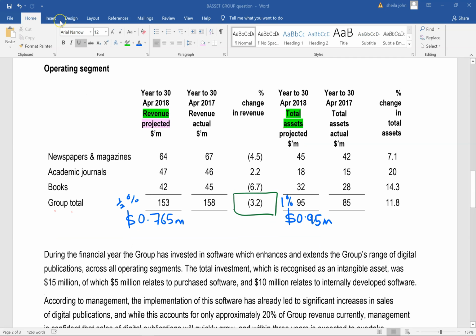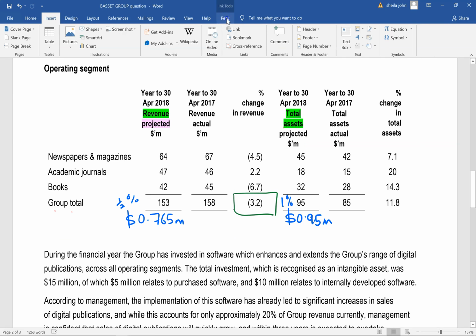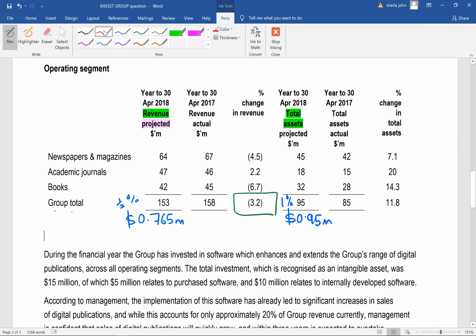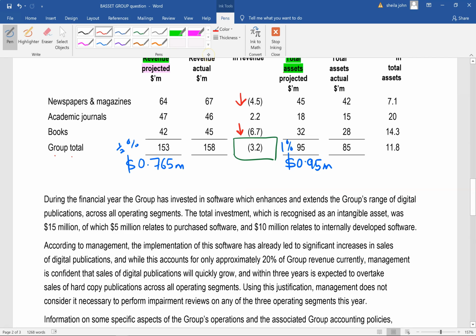Now, since we're looking at the segmental information, you can see that the revenue for newspapers and magazines is going down, and for books is also going down. For the academic journals, there has been a slight increase. And then let's carry on.